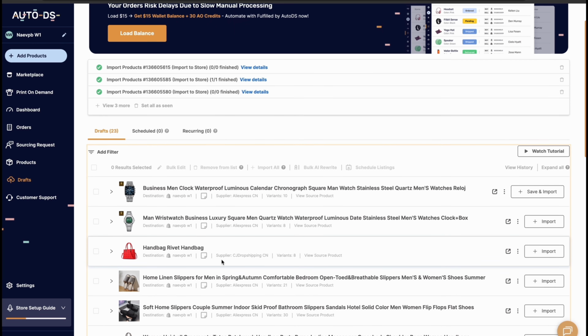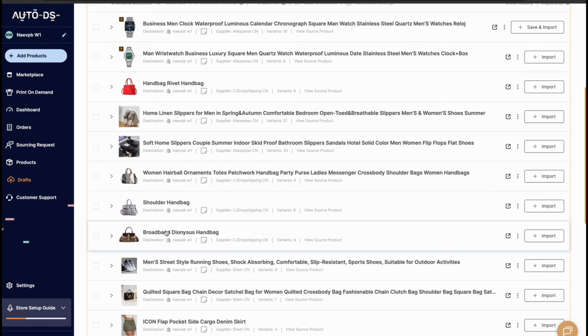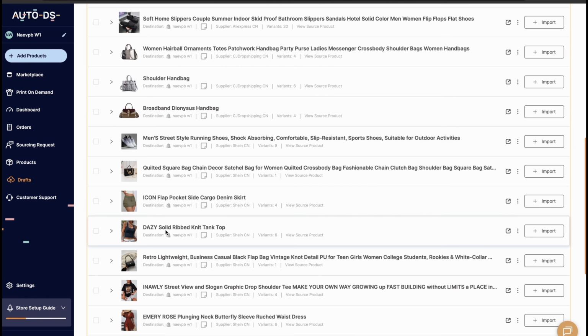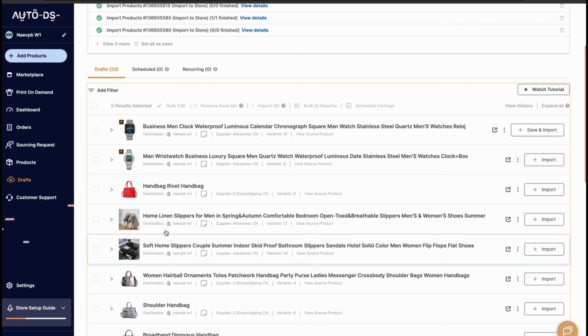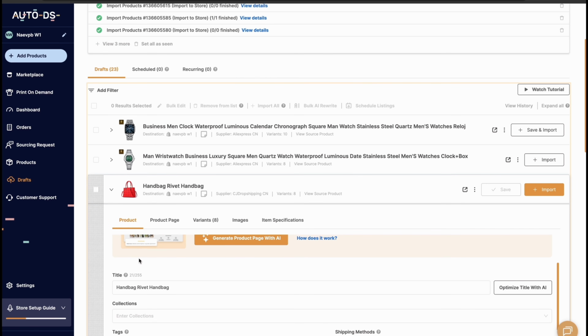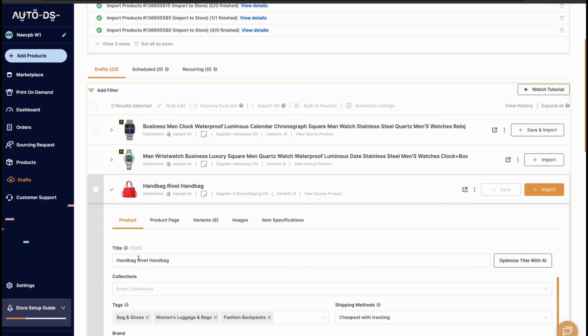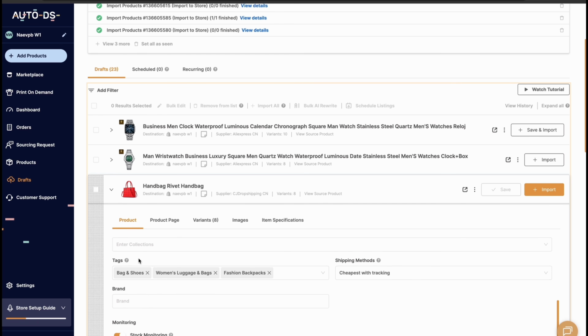This will automatically add the product to your store because your AutoDS is already linked to your store if you follow the steps of creating an account using the link below. If it's not linked, it will ask you to paste your Shopify link and you should do that.